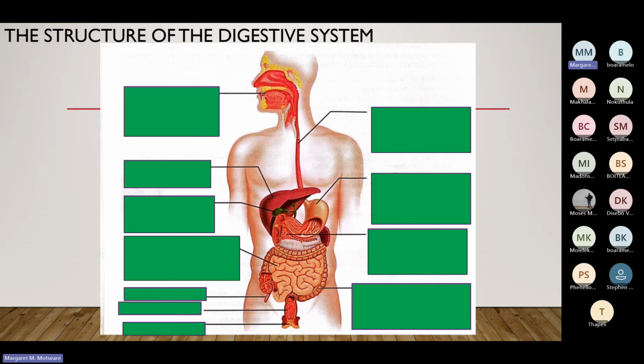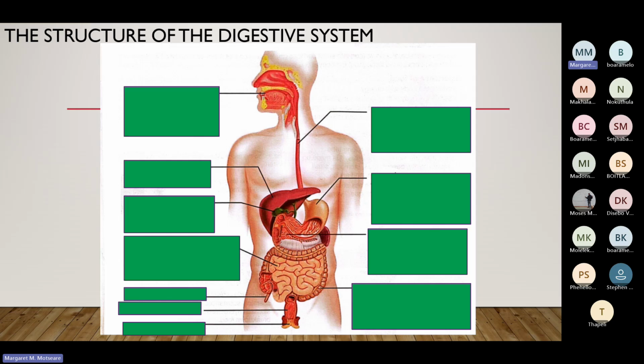And then here, we have the esophagus. So the esophagus is a long tube. So this is our esophagus. It starts from the mouth cavity and then goes into the stomach. Hence, they say it is a long tube. The muscles in the walls contract.